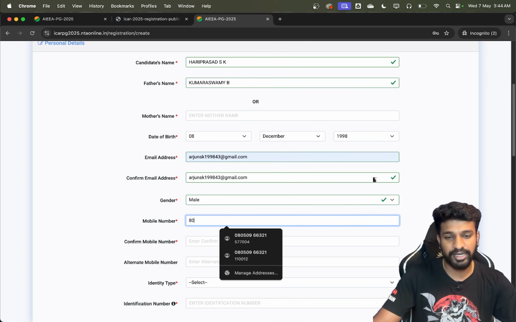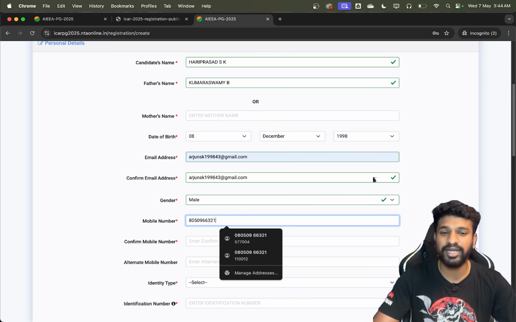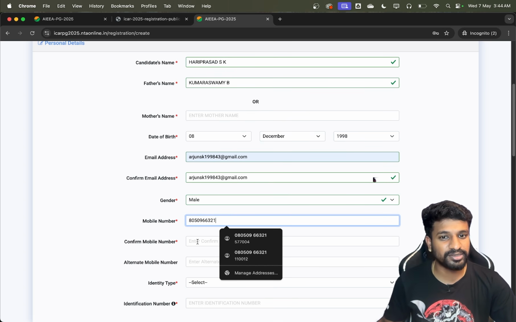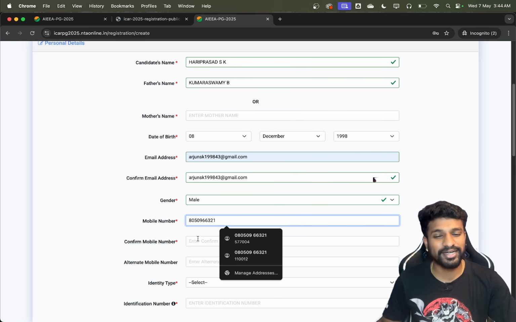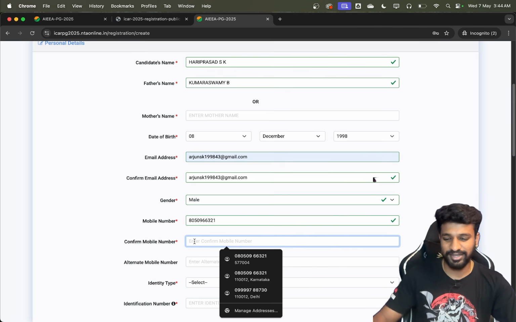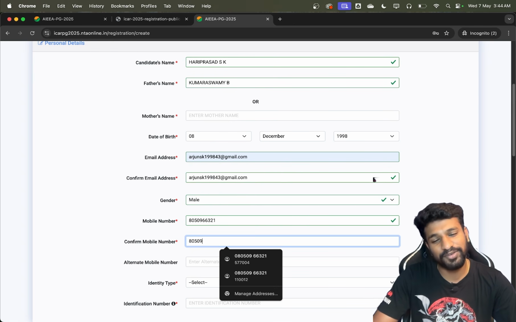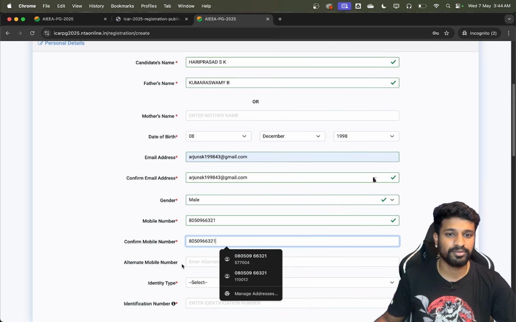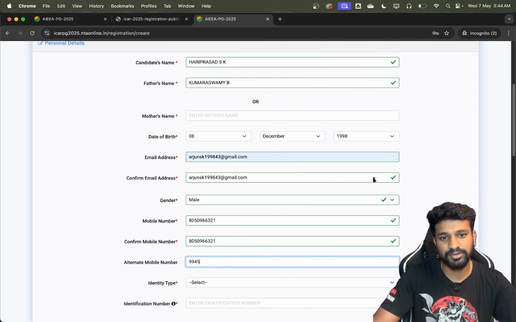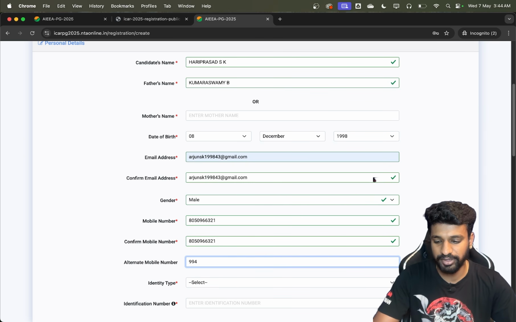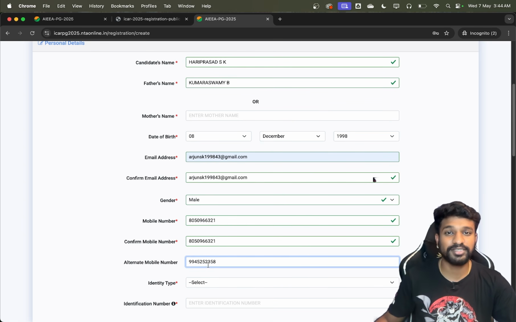Rest, enter your mobile number, and while entering the mobile number, it should be yours, or even if you don't have a mobile, in the worst cases, make sure you enter a mobile number which is your parents' or cousins', but which is active. I think no one would be doing that. Everyone will be having their own mobile number, so make sure you enter an active mobile number. Alternate, it's not compulsory, but still I would recommend giving some alternate mobile number here. I have given my father's mobile number.